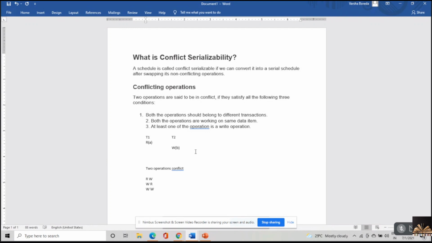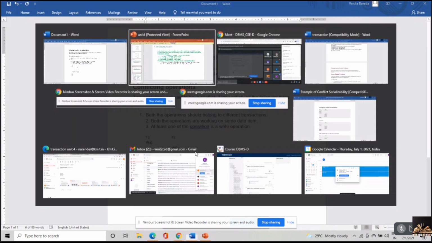So in these three cases, the operations with respect to two transactions would conflict. That is what I showed you in the previous class.